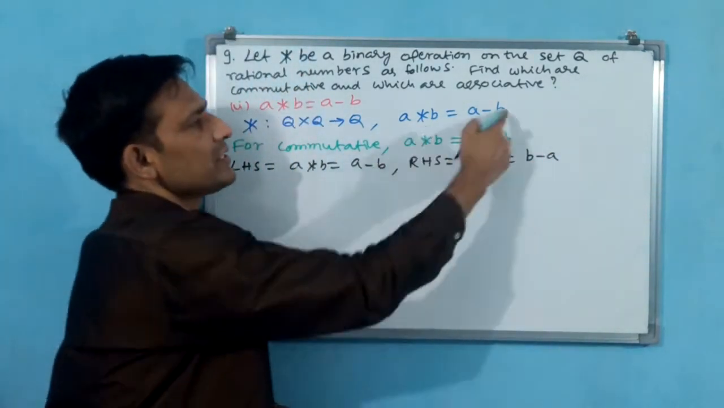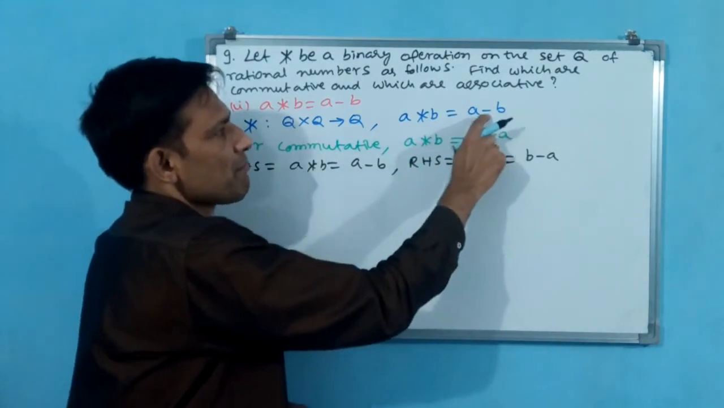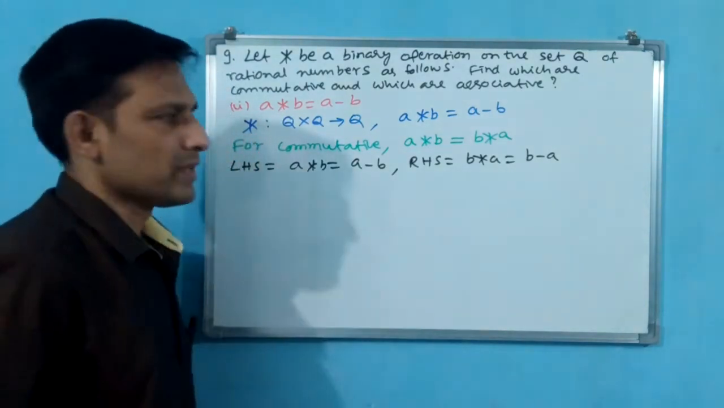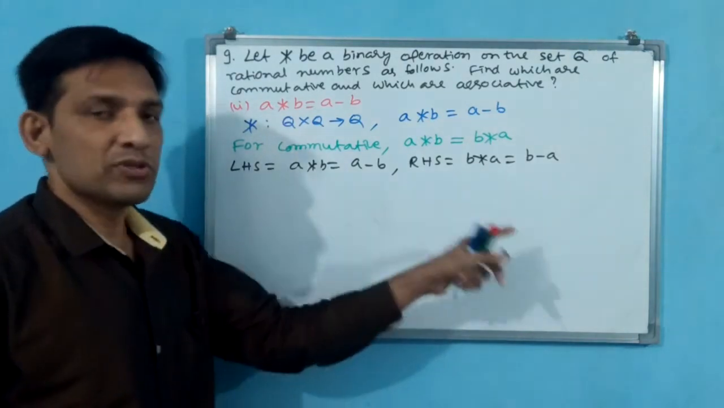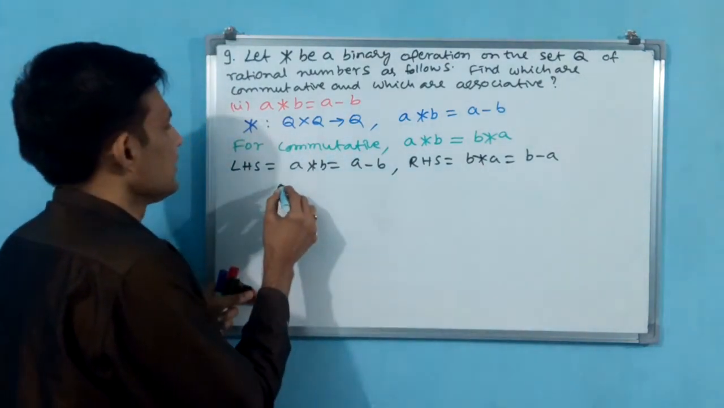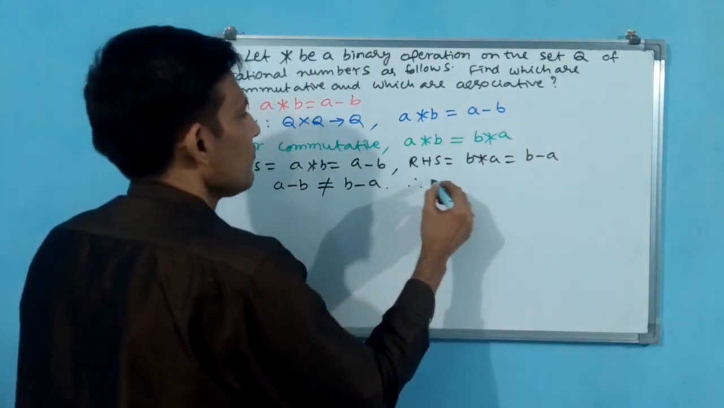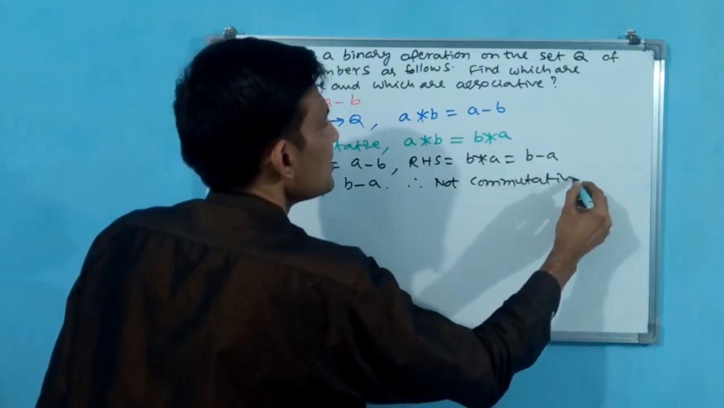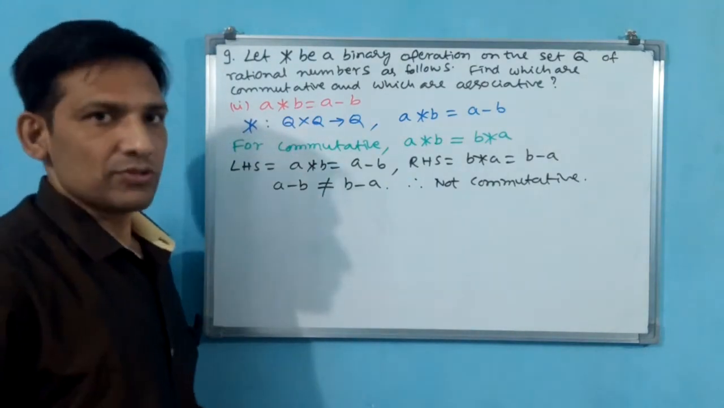You see, a star b is already given. For b star a, first comes b, then a, so b minus a. Like that you have to take b minus a. Now you tell me, is a minus b equal to b minus a? No. a plus b is equal to b plus a, that is okay, but a minus b is not equal to b minus a. Same thing you write: a minus b is not equal to b minus a. Therefore, not commutative.